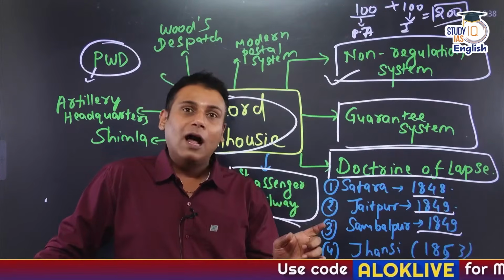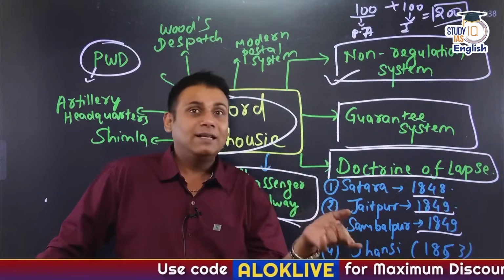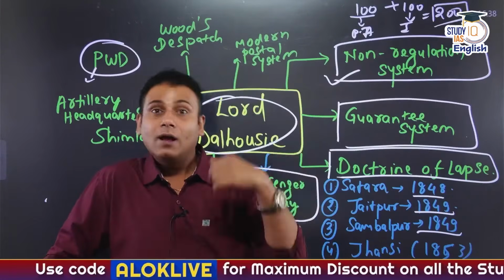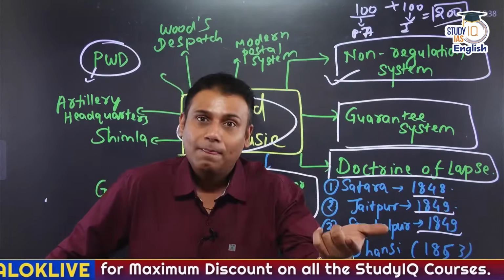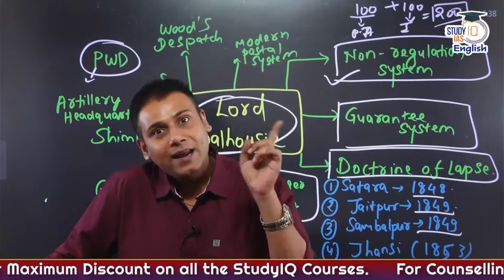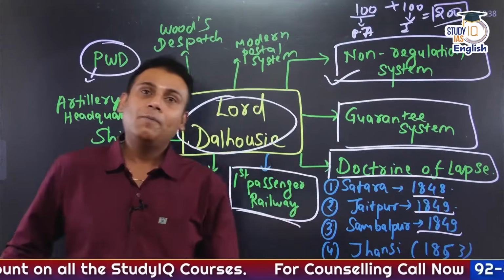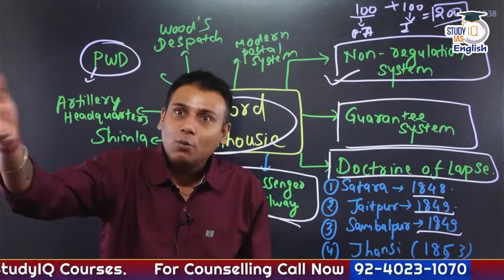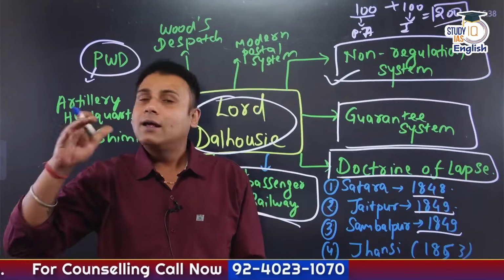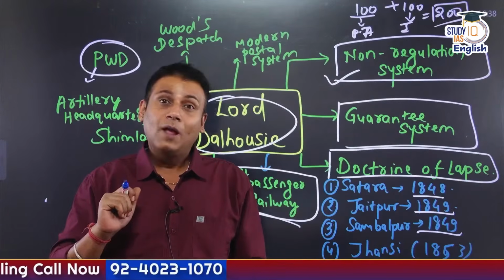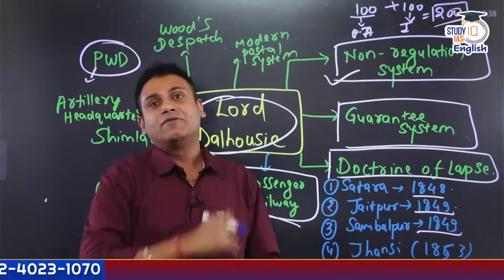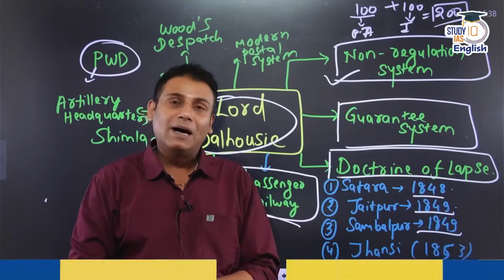Now Gangadhar Rao and Rani Lakshmi Bai decided to adopt Gangadhar Rao's cousin's son, Anand Rao, and rename him Damodar Rao. After some time, the Maharaja of Jhansi, Gangadhar Rao, passed away.